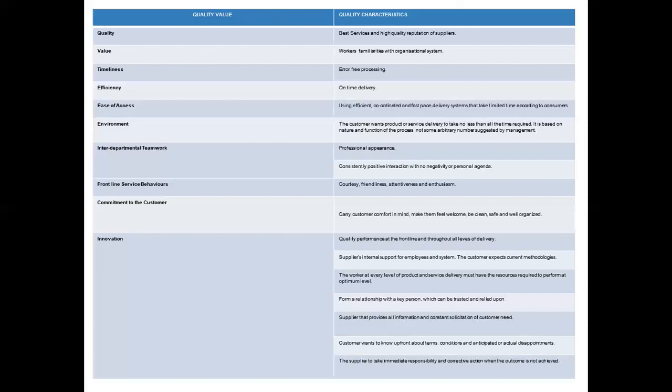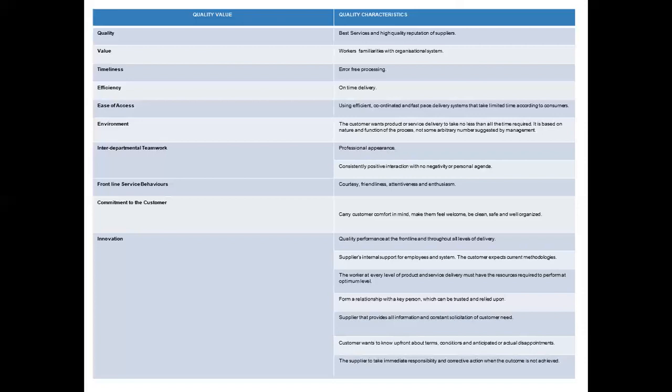Now come to another quality value, that is interdepartmental teamwork. The quality characteristics are classified into two. One, there must be professional appearance if we talk about interdepartmental teamwork, because appearance also means a lot, right? And next one is consistently positive interaction with no negativity or personal agendas.